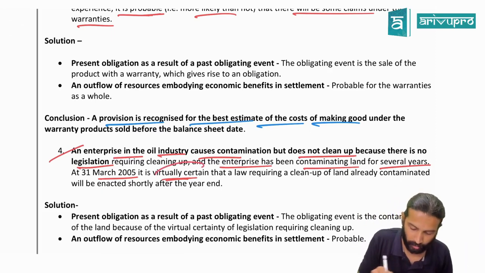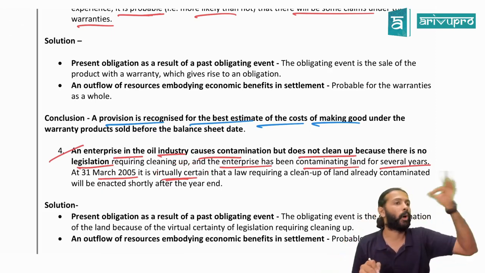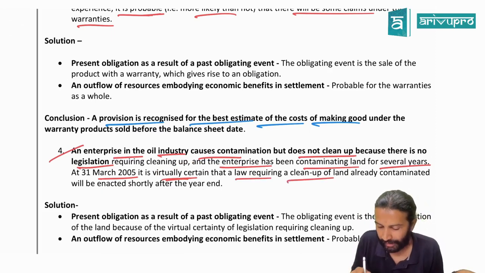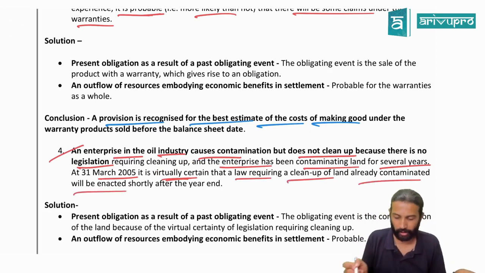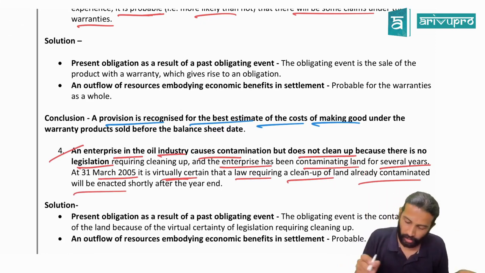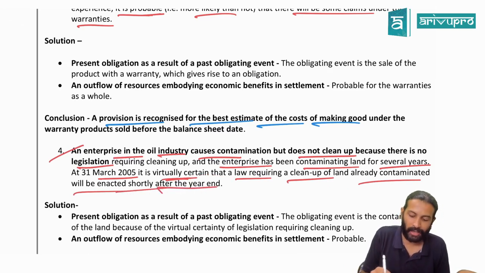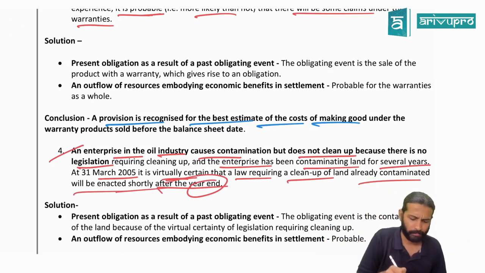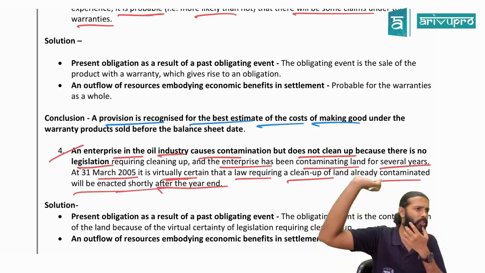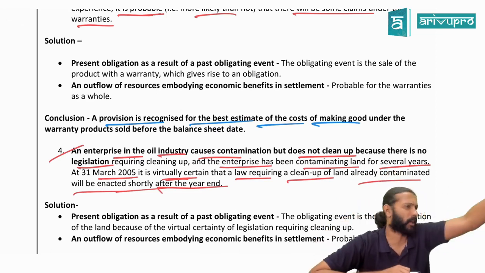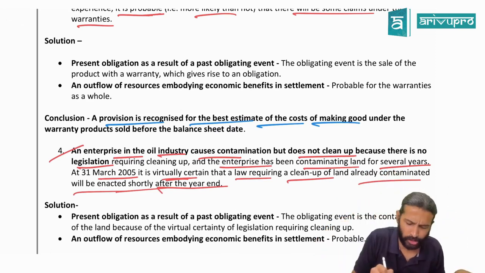It is virtually certain that a law requiring cleanup of the land already contaminated, okay, they have not contaminated a water body, they have contaminated land, will be enacted shortly after year end. It is virtually certain that it will come. It is just a matter of time now. Maybe it's already approved in Lok Sabha and Rajya Sabha, and it only has to be published in the official gazette. Fair enough, it is virtually certain.